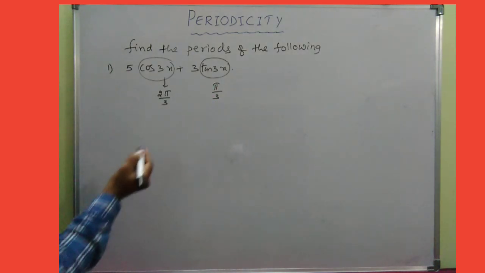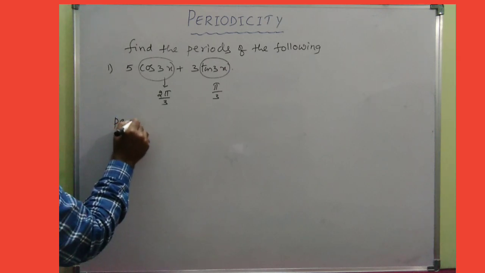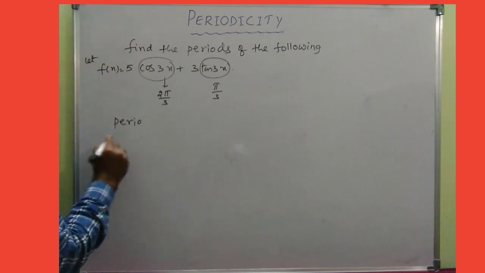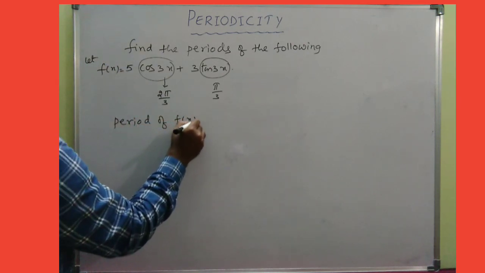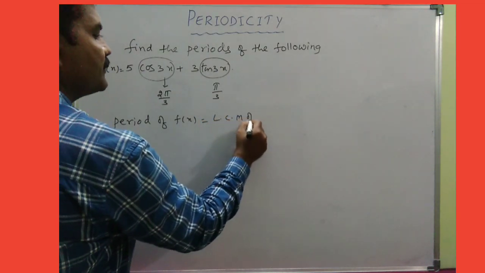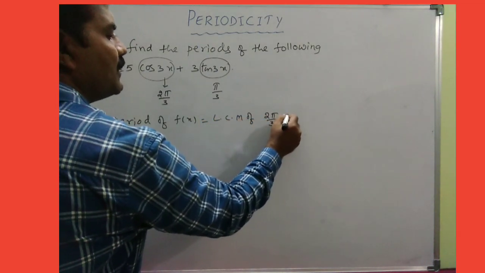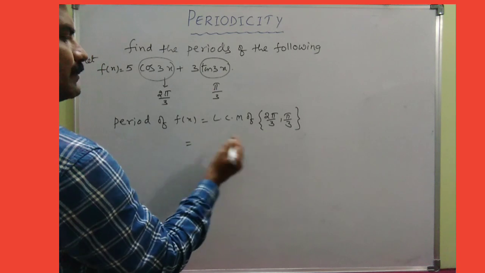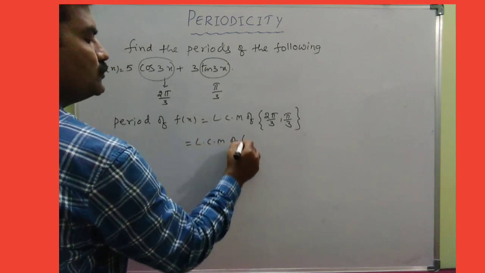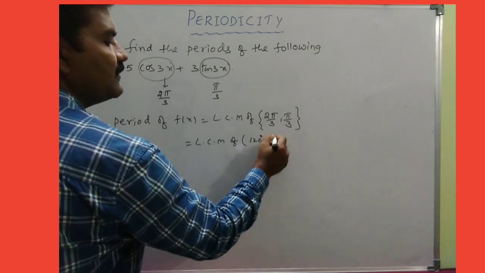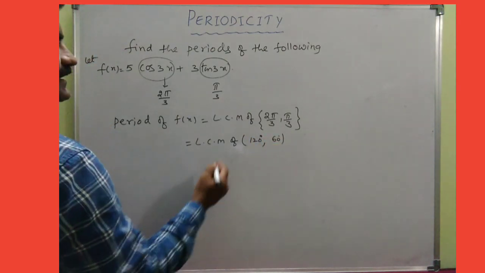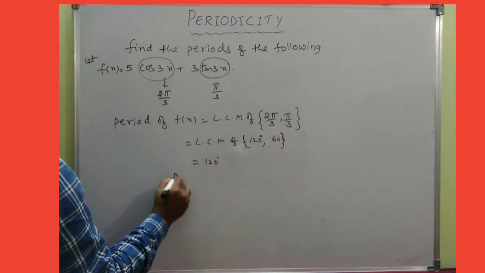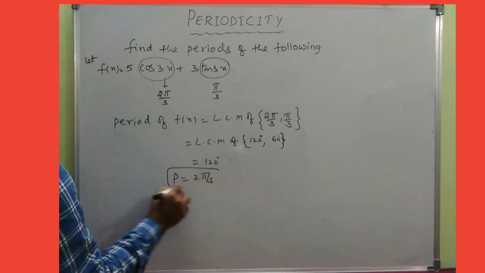Now therefore, finally, suppose this is some function f(x). Let it be f(x). Hence the period of f(x) is the LCM of 2π/3 and π/3. So what is the LCM of 2π/3 and π/3? Like 2 into 60 is 120, and the other is 60. So clearly it is 120 degrees. Therefore the periodicity P is 2π/3.